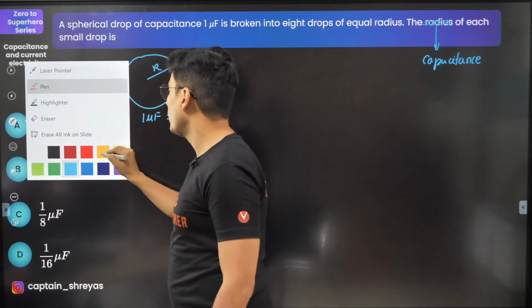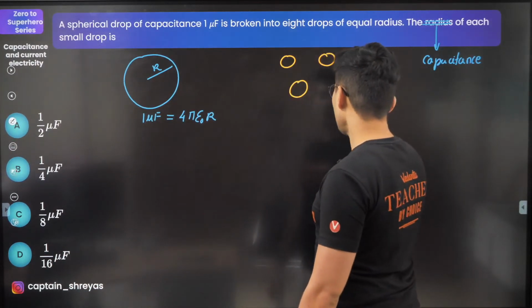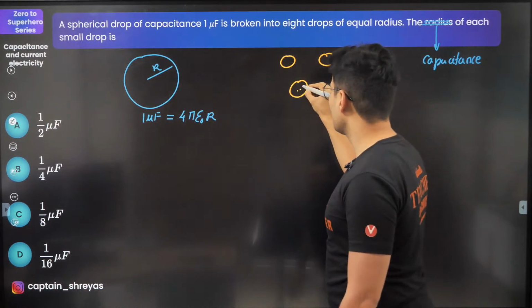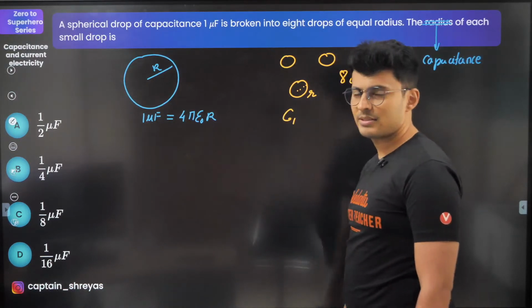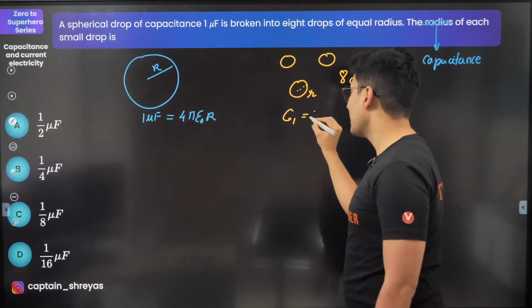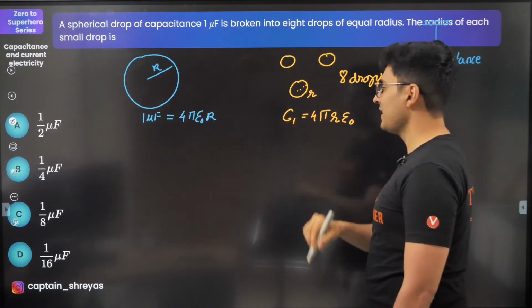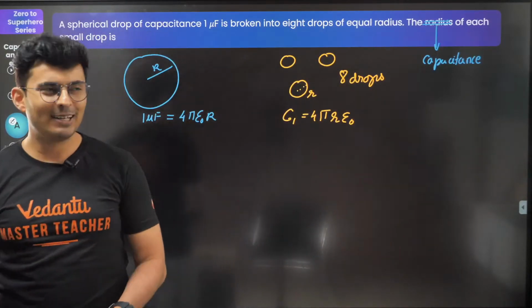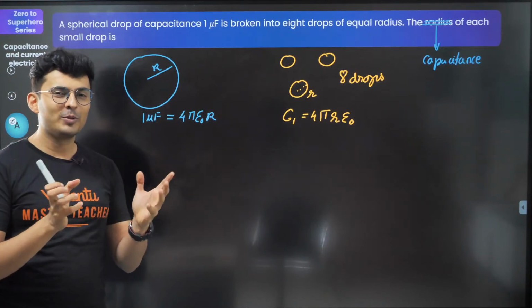Now you make small parts of it, small drops, 8 of them, and each one of them has a new radius. But what is the new capacitance? For that, I need to know the new radius. How do I find the new radius? Well, you take the drop and break it. So obviously the volume should be conserved.